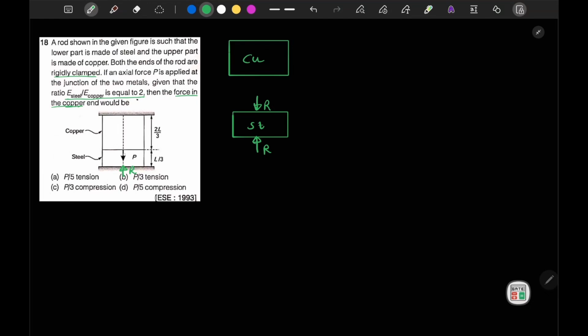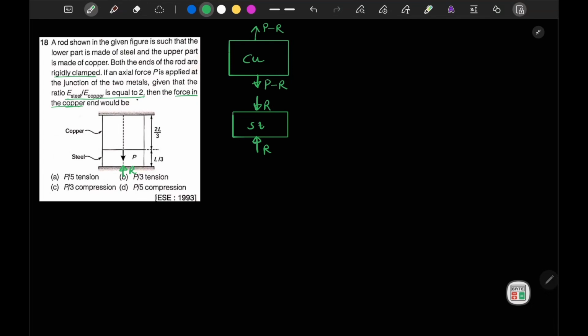Now at this section, the net load of P is acting in the downward direction. So I can write that the load on copper will be P minus R. Now if we add both P minus R and R, we obtain the net P in the downward direction. So here also in the upward direction, this should be P minus R.